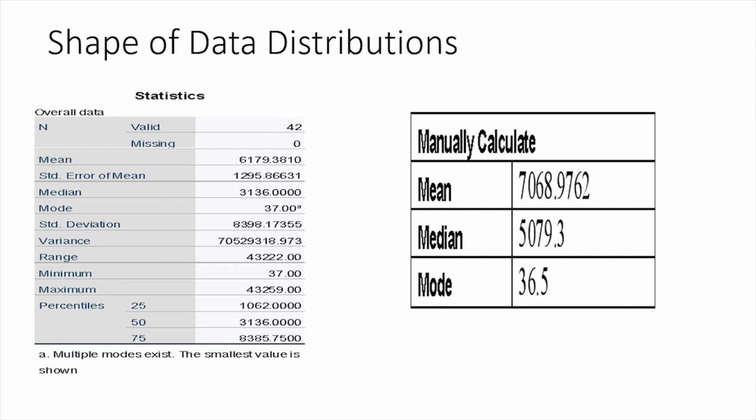And the last slide is shape of data distributions. The shape of data distribution in the SPSS table for the farmers in different states in 2017 is skewed right, which is mean is greater than median and median is greater than mode. And for the manually calculated, the shape of data distribution is also the same. Overall, the result between the SPSS table and the manual table for the farmers in different states in 2017 can be defined as similar.